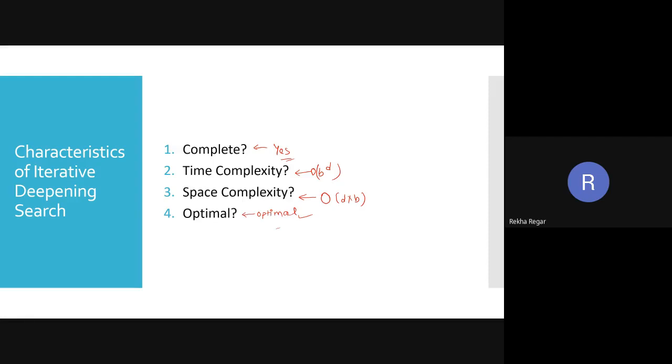So the point is, when are we going to use this iterative deepening search? Now we discussed the concept of iterative deepening search. The question that comes to mind is where we are going to use it, looking at the information we discussed.